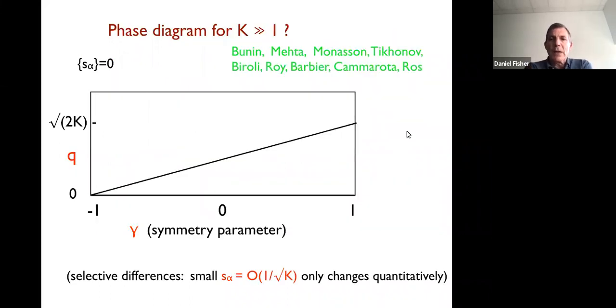And this has been contributed by many authors, several of them at this conference. Okay. So in terms of these two parameters, we've just got the strength of the self-interaction here, Q, and the symmetry parameter gamma here. And then there's one part which is beloved by physicists, which is this case where it's totally symmetric, and a lot of the competition models fall into that, the resource models. So that's rather special. Okay.